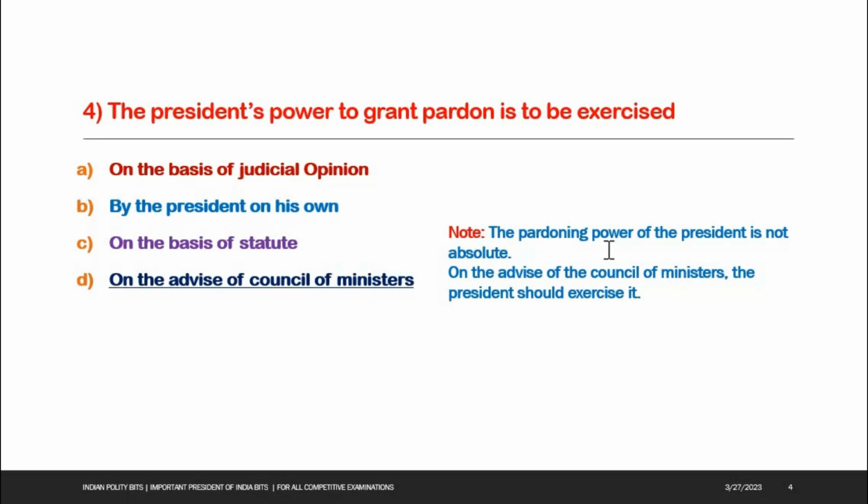See the note here. The pardoning power of the president is not absolute. On the advice of the Council of Ministers, the president should exercise it.